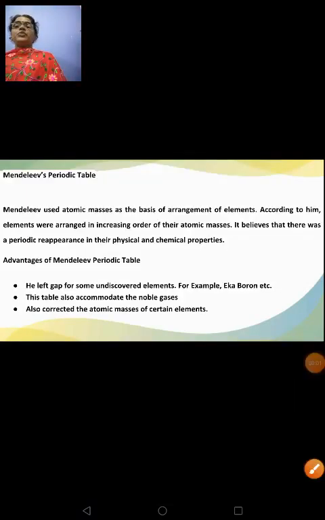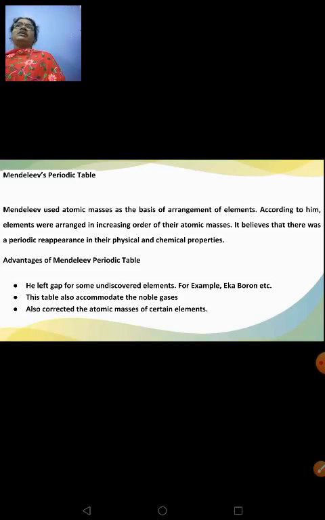So next is Mendeleev's periodic table. Mendeleev used atomic masses as the basis of this arrangement of elements. So according to Mendeleev's periodic law, it states that the physical and chemical properties are the periodic function of their atomic masses. So I've given the advantages of Mendeleev's periodic table. Very few I've given. You can take many more from your textbook also.